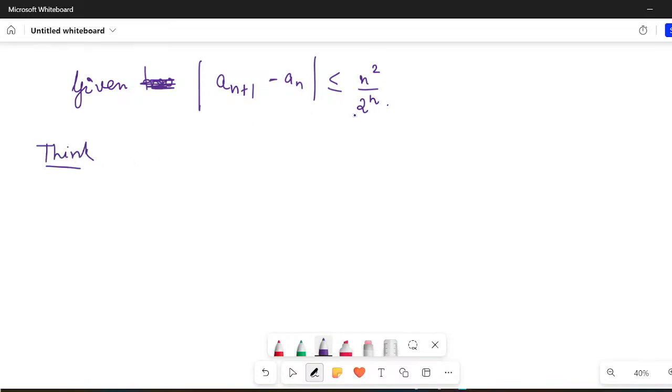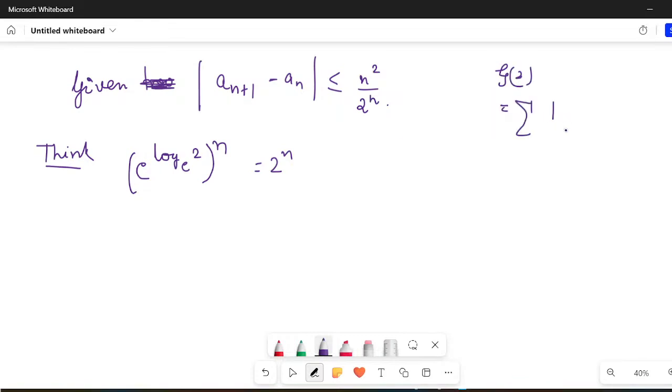If I have to write 2, can I not write it as e raised to the power log e 2? This is also actually 2 only, and I'll take it raised to the power n. So basically what I have done is written 2 to the power n in this form. Why have I written this particular thing? And always remember, this is your Riemann zeta function at 2, or you can say summation 1 upon n square.